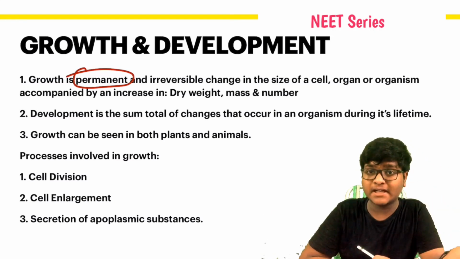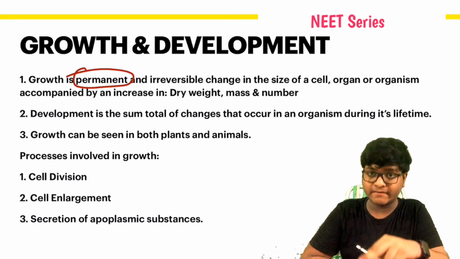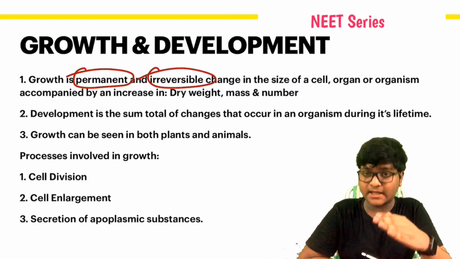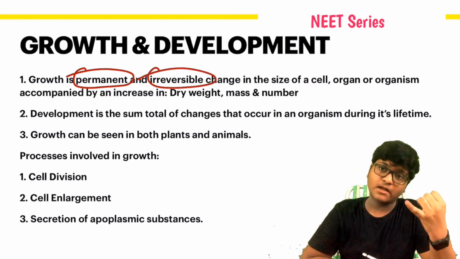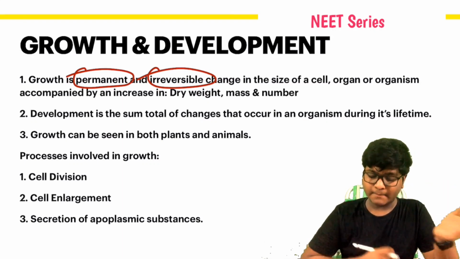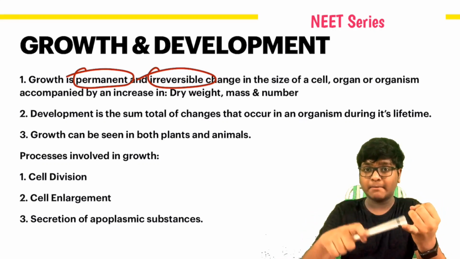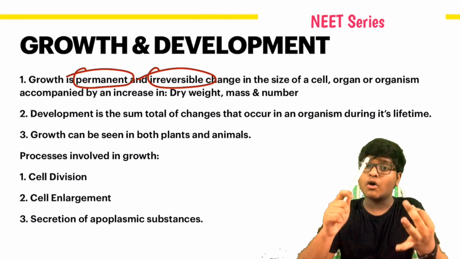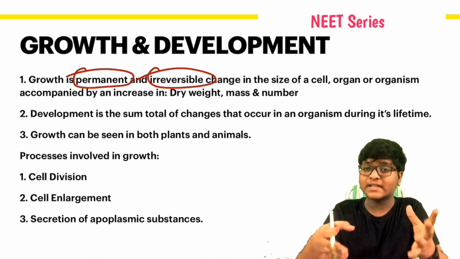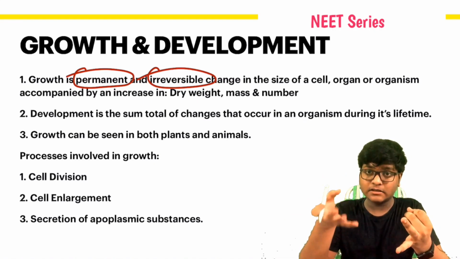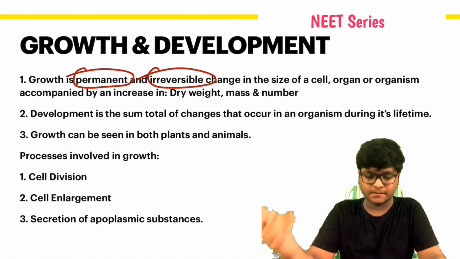It cannot be temporary. Once it's done, it cannot be reversed. It may be in the case of a cell, organ, organ system or organism, accompanied by an increase in dry weight or mass, or the number of cells. Growth can be seen in the number of cells or the dry weight or mass.